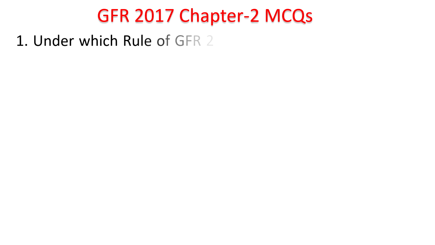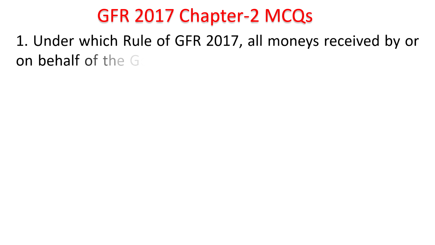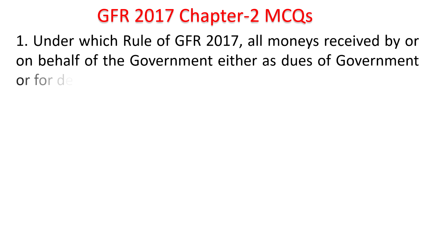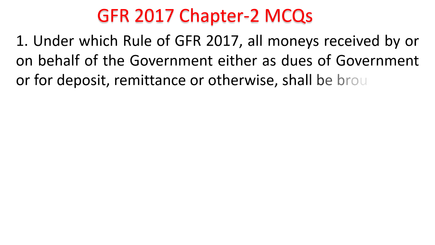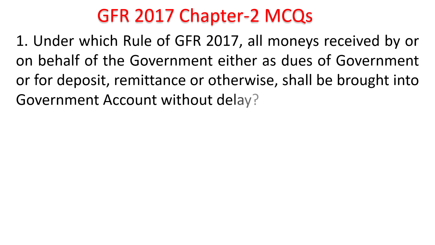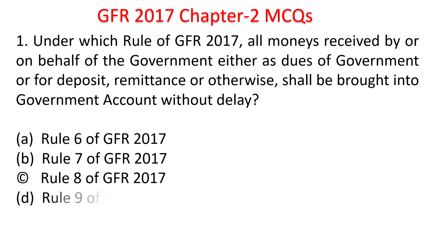First question. Under which rule of GFR 2017, all monies received by or on behalf of a government either as dues of the government or for deposit or remittance or otherwise shall be brought into government account without delay. This is rule 6, 7, 8, 9. Time starts now. Try to post your answers in the comment section. I will give you just 5 seconds. All monies received from the government should be brought into government account. It is rule 7 of GFR 2017. Important question this is. Next question.